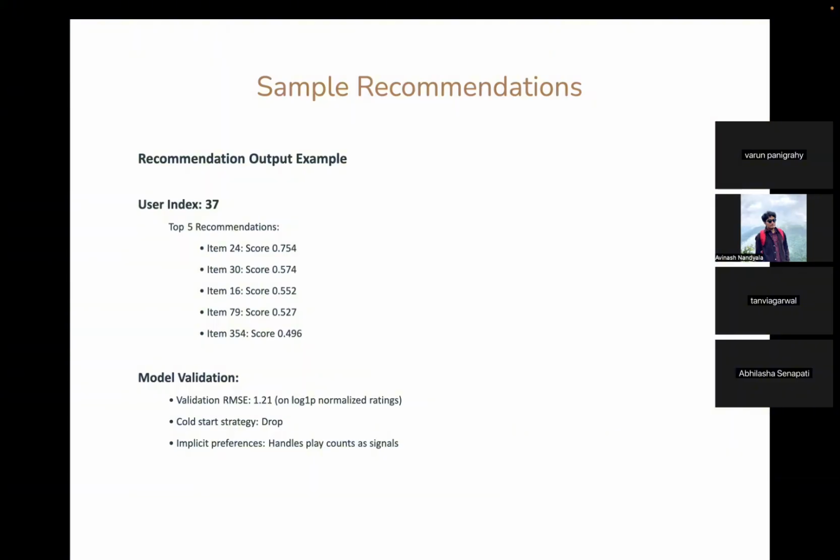Each recommendation includes an item ID and a confidence score, which indicates how strongly we believe the user will like that song. Now, talking about the model validation phase, we validate our model using a held out validation set, calculating the RMSE on the predicted ratings. So from our validation, the RMSE is 1.2 on the log normalized ratings, which indicates a reasonable model performance. The model also handles cold start scenarios by dropping predictions for users or items that we don't see during training. Now I'll hand it over to Avinash.